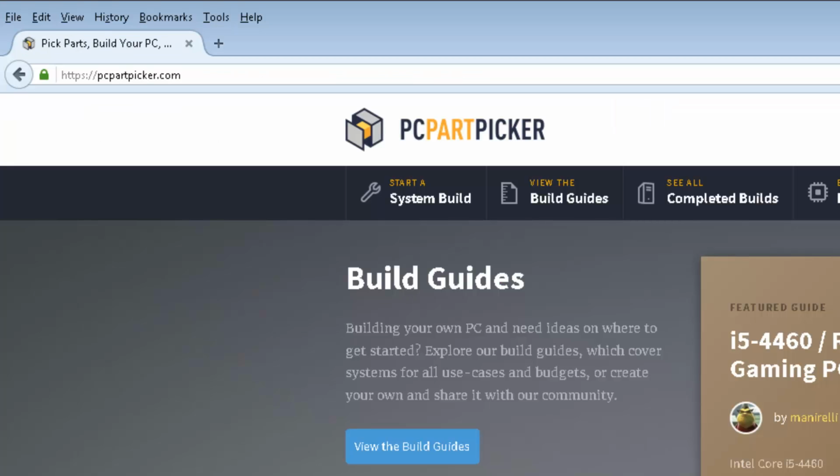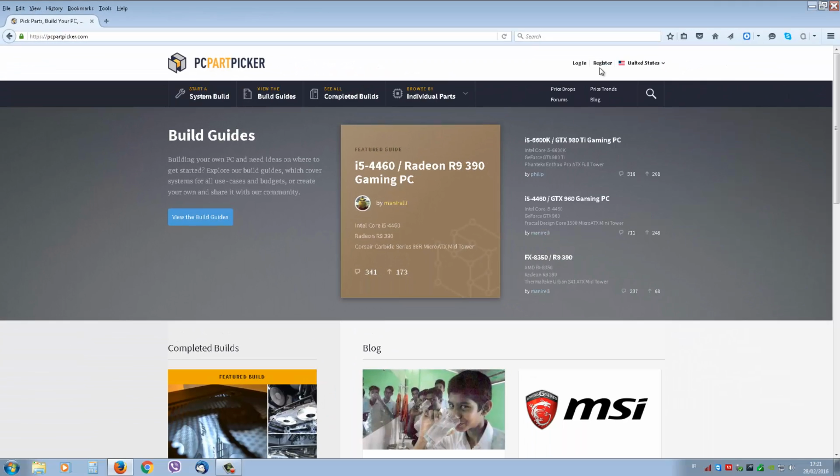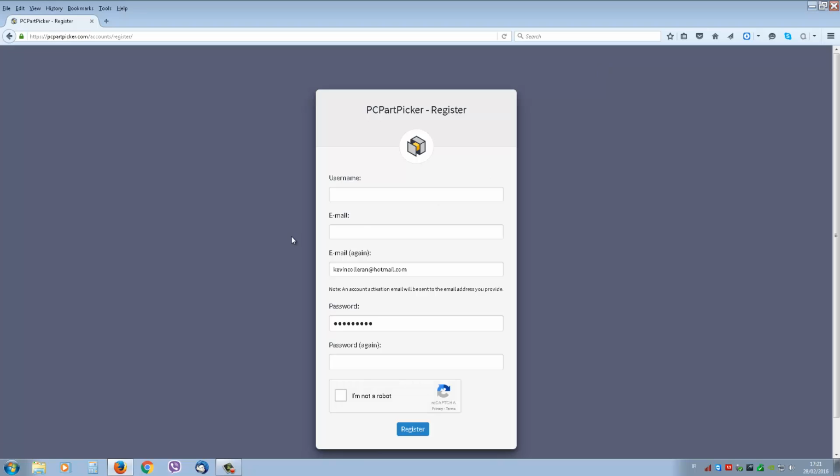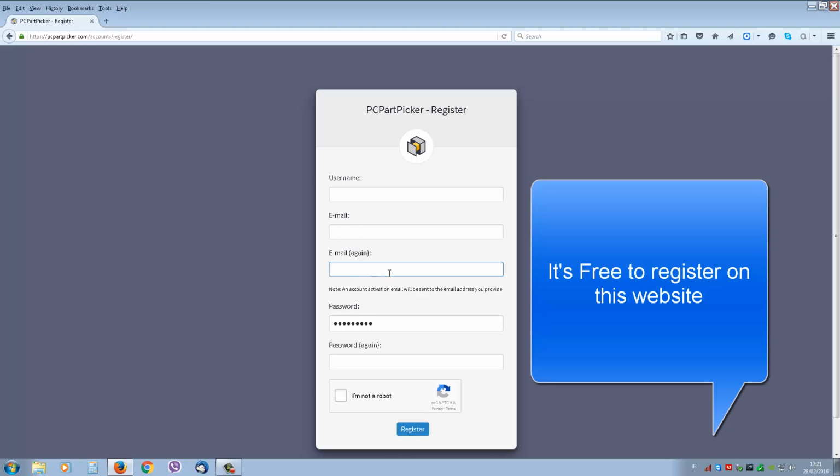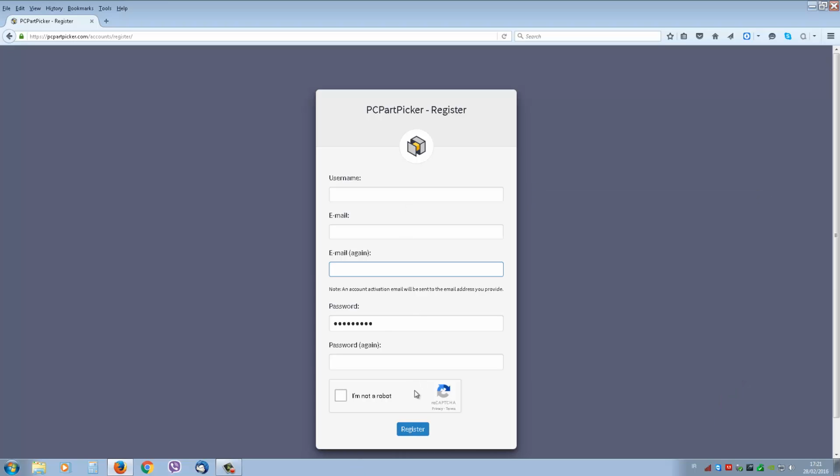Okay, and if you want to use this website, you have to register. So click on register, put in your name, your username and your email, and then email again, and then a password, and click on register, and you're done. And then you can actually use this website.